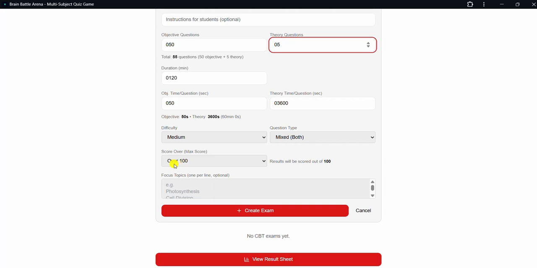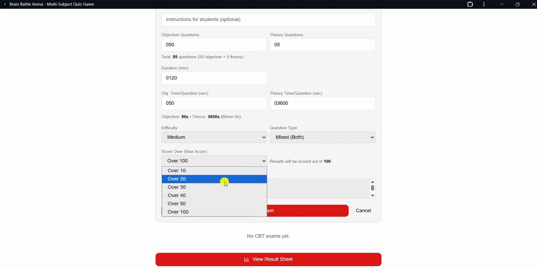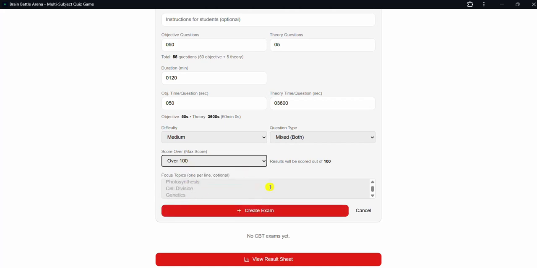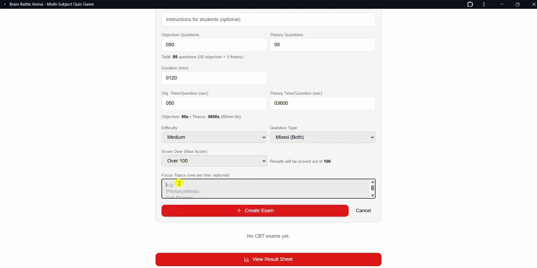Then score. Maximum score, everything is over 100. If it's over 20, like tests, assignments, and all the rest, you can select that. So this is over 100, you pick that. Then focus area. This focus area is now the scheme of work given to the teacher from the onset of the school. So the teacher will take time to type in all the topics he taught the students one after the other.